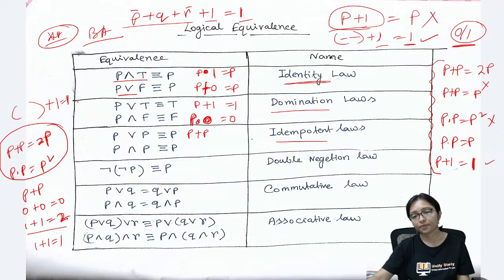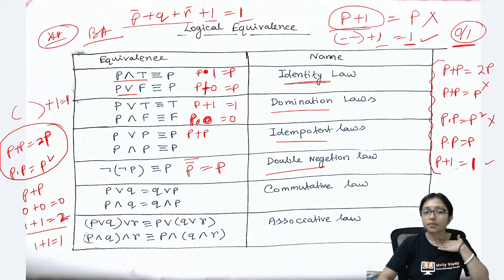Now here the double negation law means double complement. If P bar, then again complement, then it will be P. Because P was 0, 0 complement means 1, 1 complement means 0.